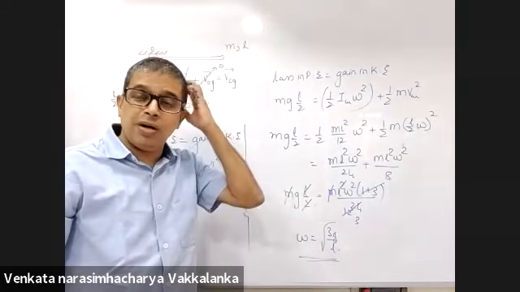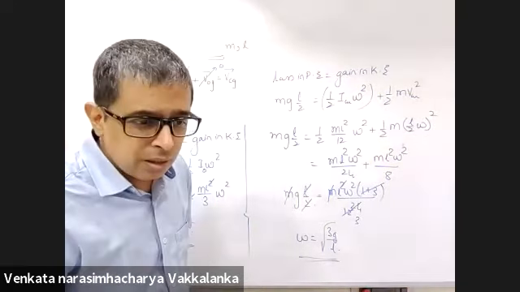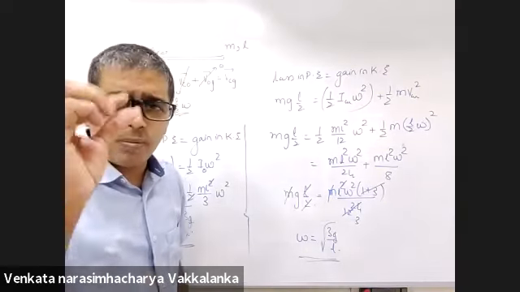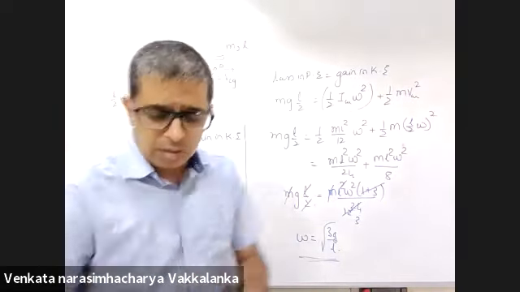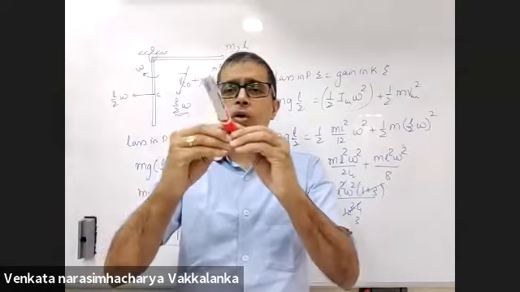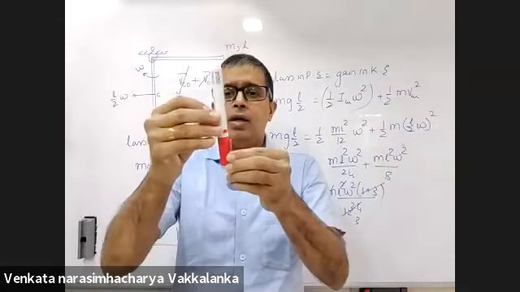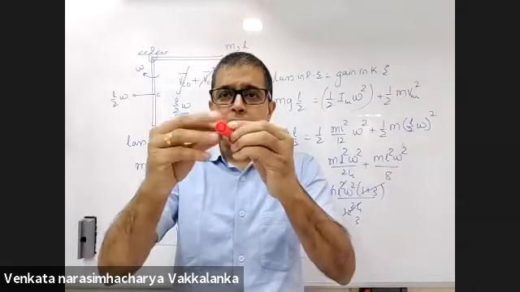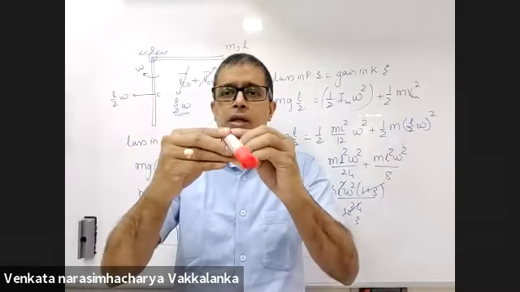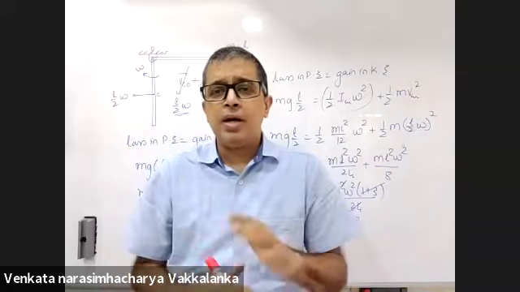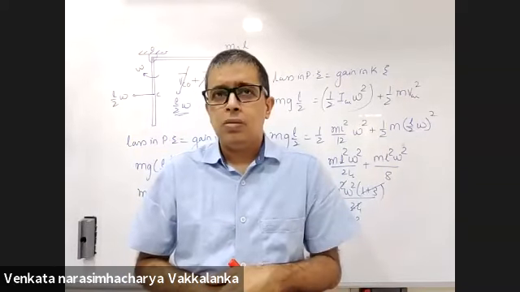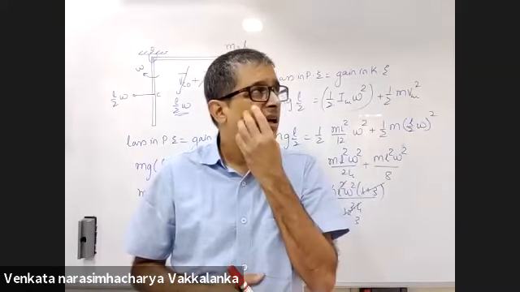Pure rotation means that a point is at rest. This body is subjected to pure rotation about this point. Now it is pure rotation about this point. Yes, sir, got it.